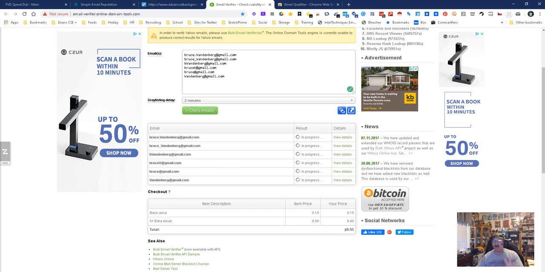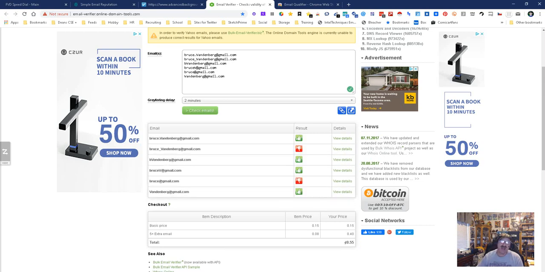Now, sometimes it'll pop up and say wait 5 seconds, 3, 2, 1, whatever. Sometimes it doesn't. It's kind of weird. In this case it didn't, probably because I've already done it. It does struggle with Yahoo emails, but these are all Gmail, so we're going to see if any of them are good. It takes a second or two, sometimes longer, sometimes shorter. And now you can see we got 1, 2, 3, 4 that are considered good to go.